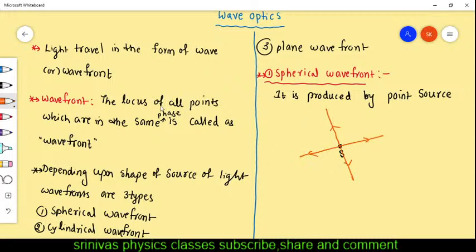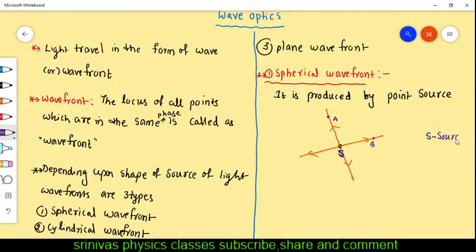Now for example, you take some points here, and let us consider this is a point a, and this is a point b, and this is a point c. And you take some points here, and these points are at the same distance from the source s. This is the source s. From the source s, they are at the same distance.